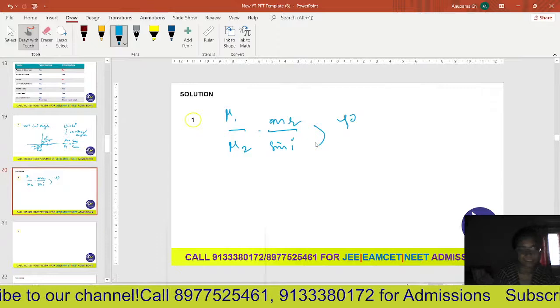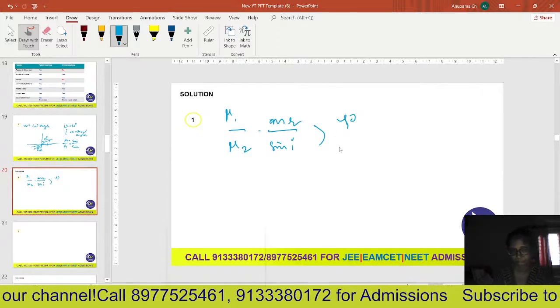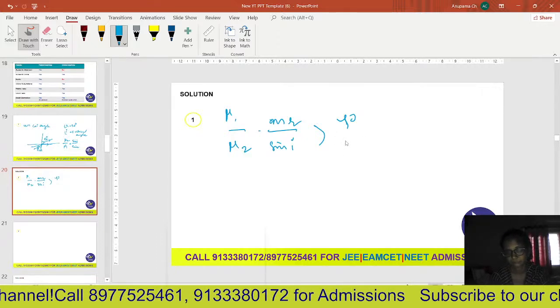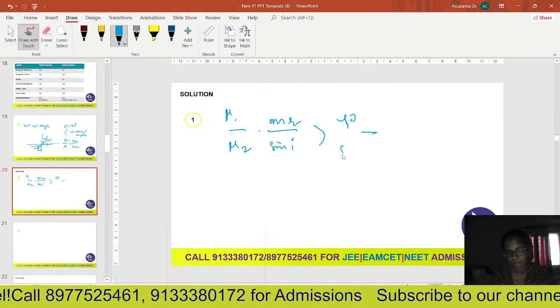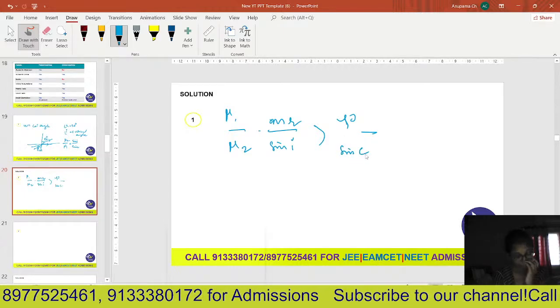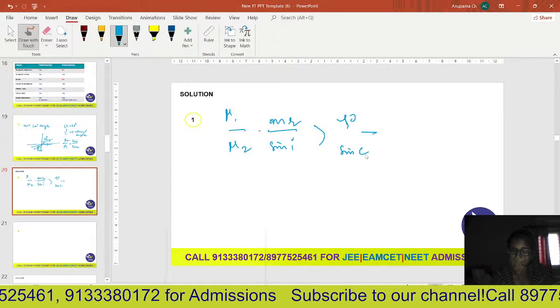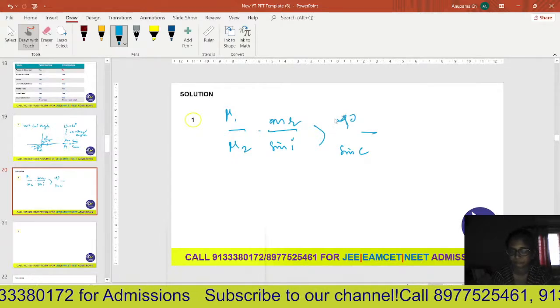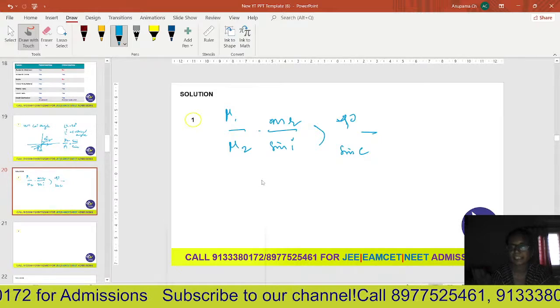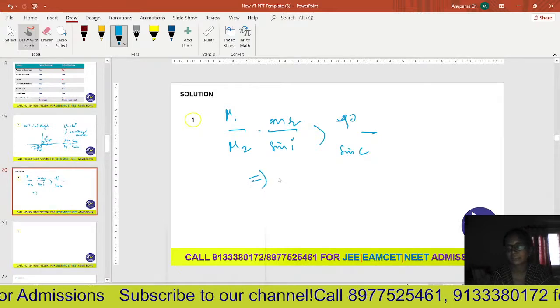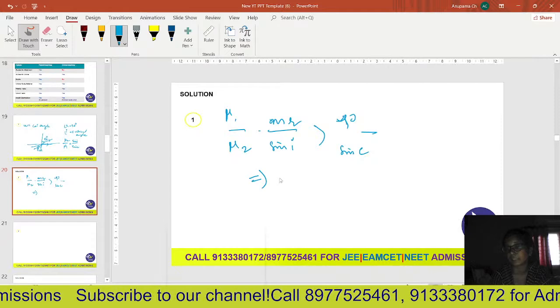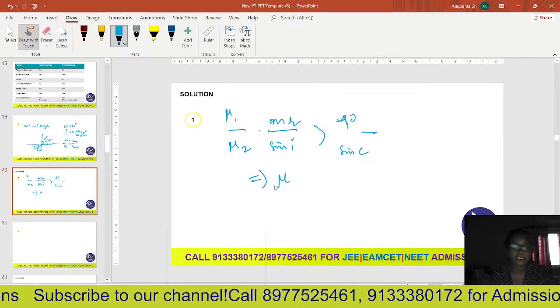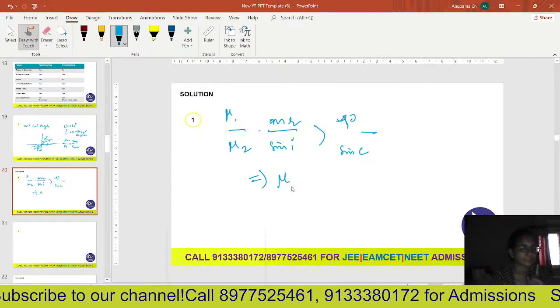Sin i is sin c. Sin 90 is 1. So mu 1 is the refractive index of the medium, and mu 2 is the refractive index of air, which is equal to 1.